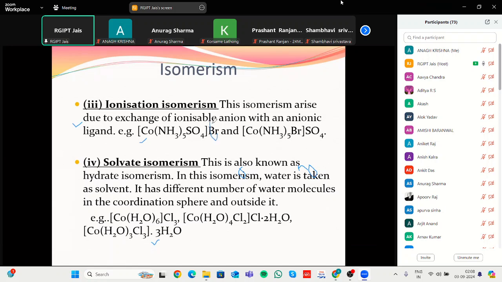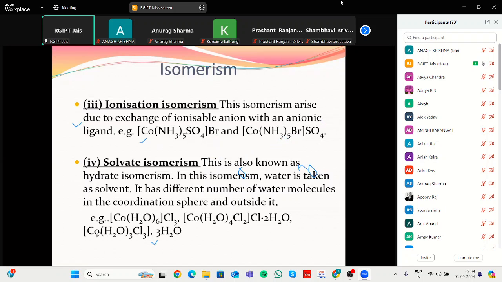In this case, it is Br, and if it is inside or outside, then the compound has the same coordination formula, but the attaching ligand is inside or outside this way. Then this is known as ionization isomer.